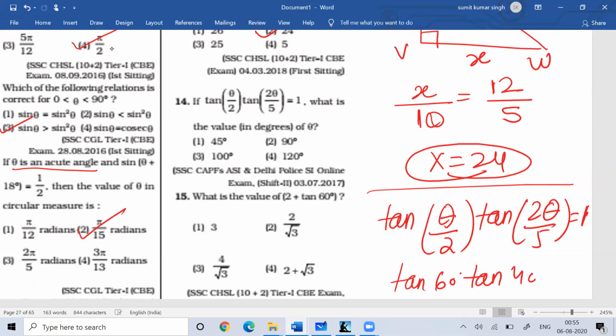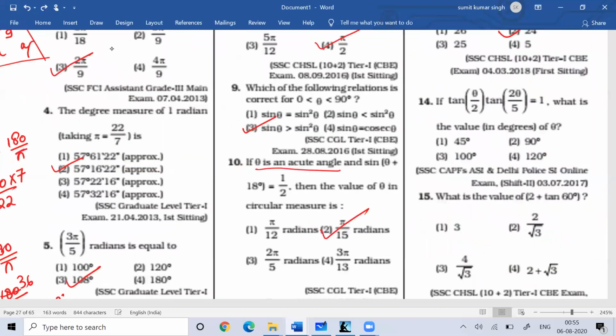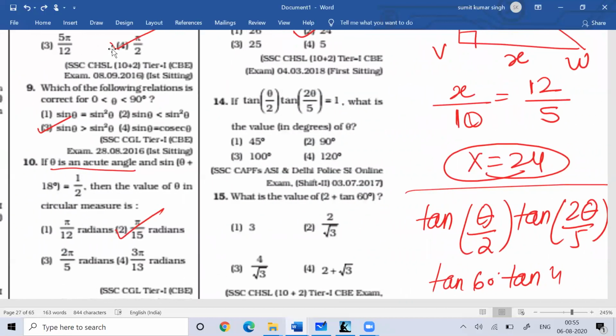So this is difficult to determine. So put 90. 90 means 45, and 2 by 5 would be 36 degree. That becomes difficult. So put 100. 100 will serve the purpose, because then with 100 you get 50 degree.